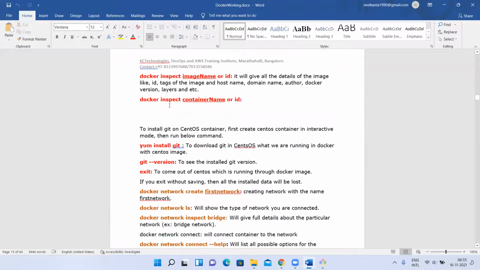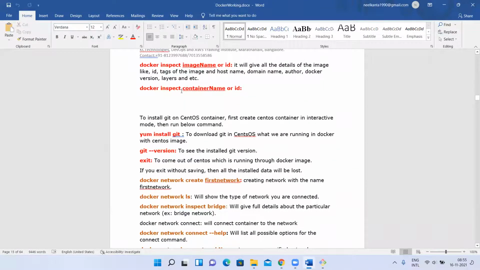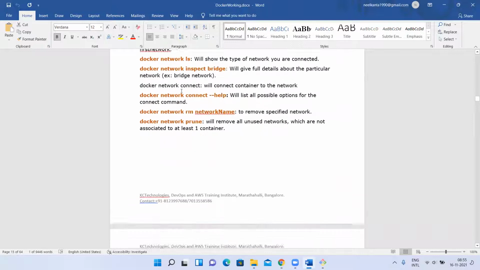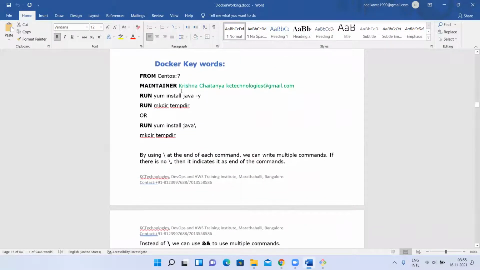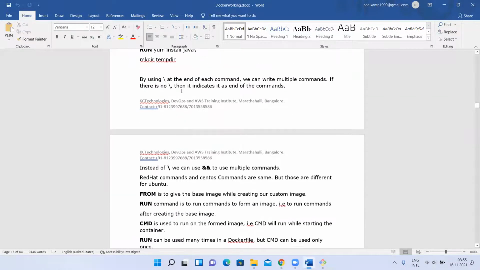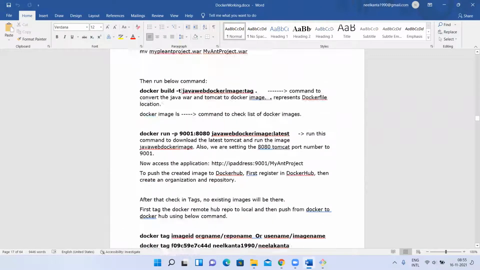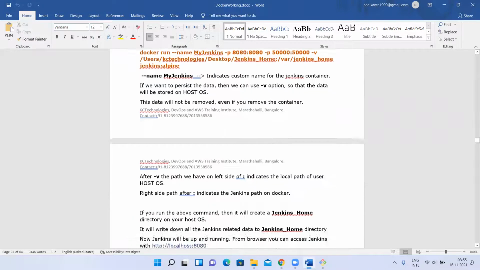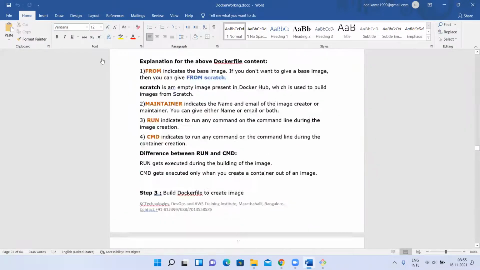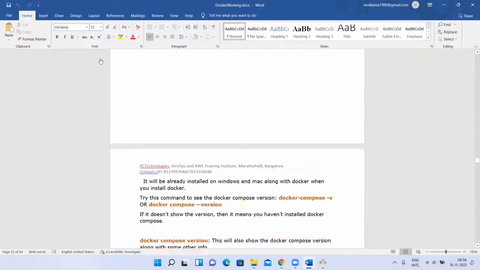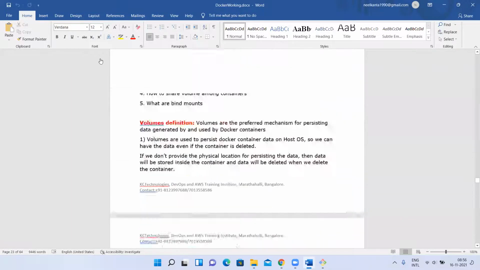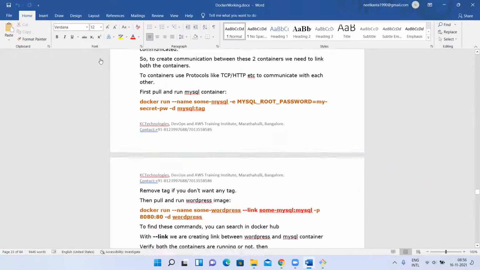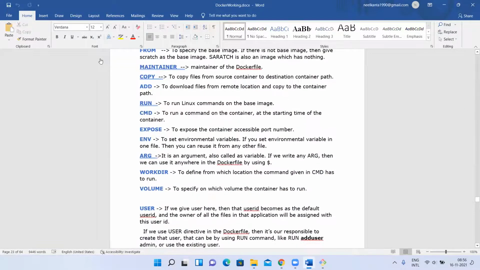So inspect I just now explained. Network I'll discuss later. First, let me discuss how to create our own Docker images. For that, first let me discuss a few keywords. At least let me discuss the basic keywords.